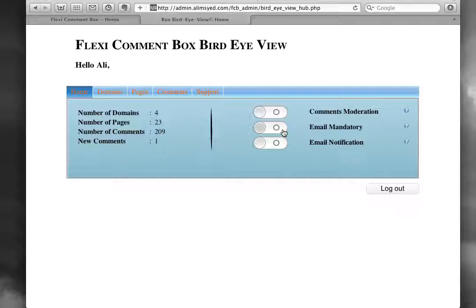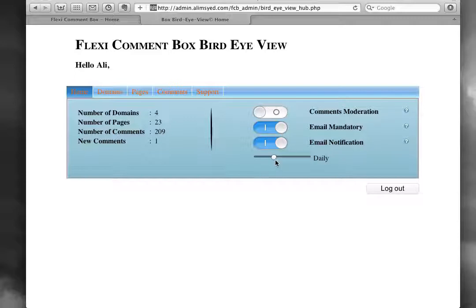The second switch here is email mandatory. Whether I want my guests to write in an email address for me, a valid email address, or I could live without it. This is good if you want to get back to the commenter or something, but if you switch it on, then all commenters who are on your website would have to have at least a valid email address. We cannot test whether it is real or not, but we could always test if it's there or if it's valid.